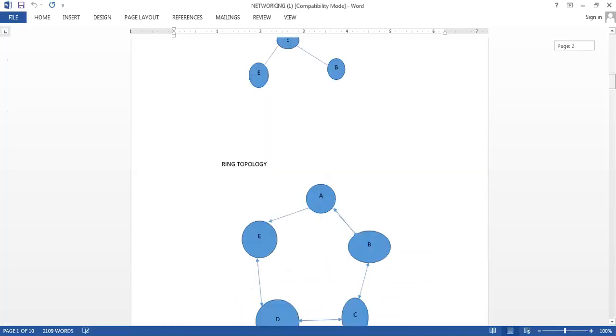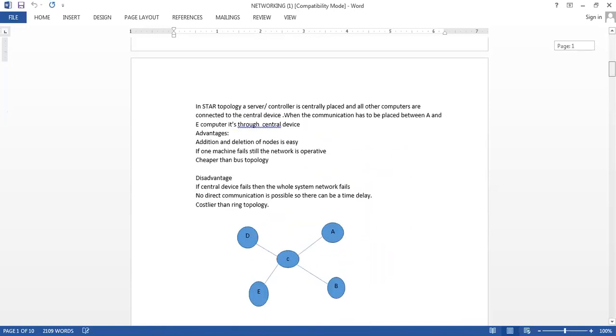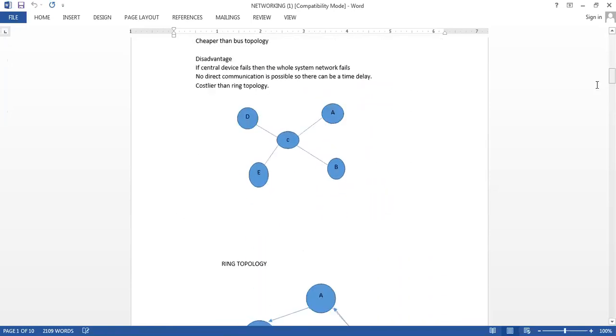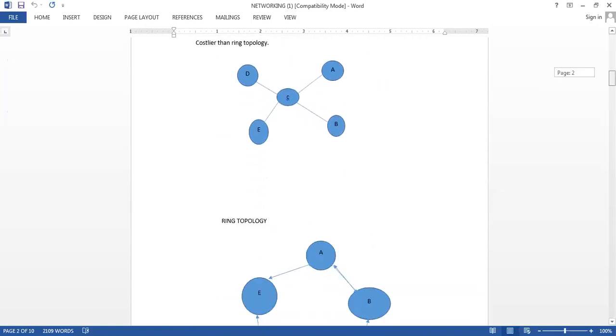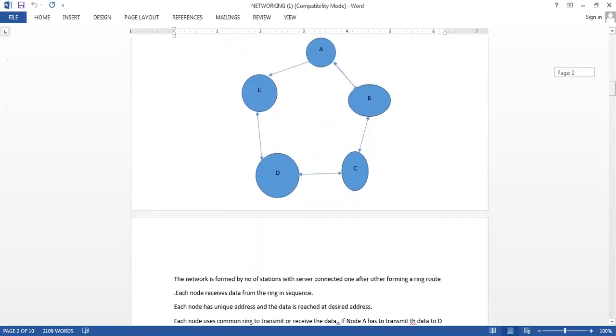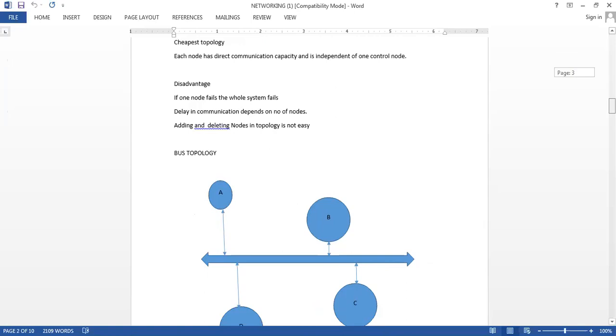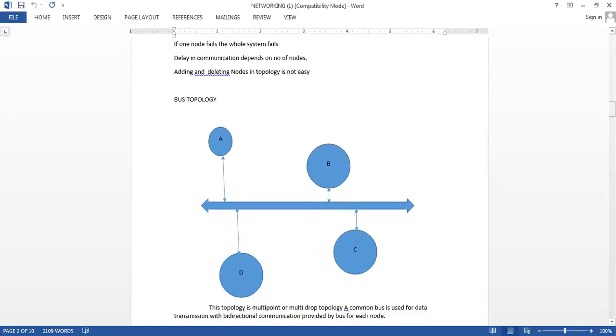I think we have completed the topology. In topology, you must draw the diagrams. Here the arrows must be there. Since I haven't drawn the arrows, you have to draw the arrows. And the disadvantages and advantages of the topology. Topology is the interconnection of the computers in the network. You have star topology, ring topology, then you have the bus topology. So these are the advantages and disadvantages of each topology. One question is always asked on the topology. So this is an important topic in networking.